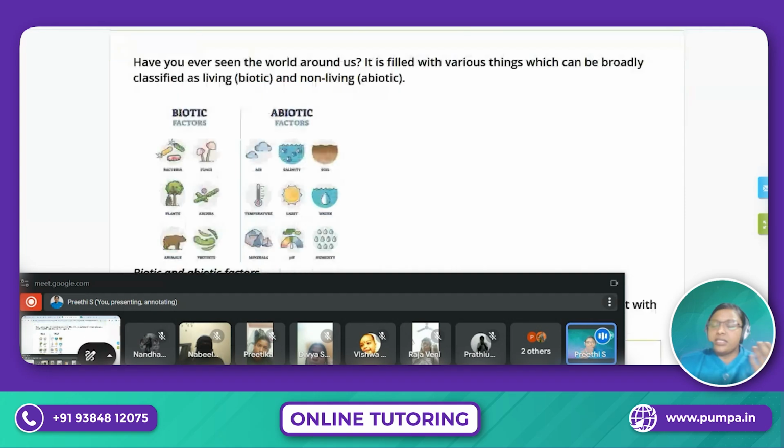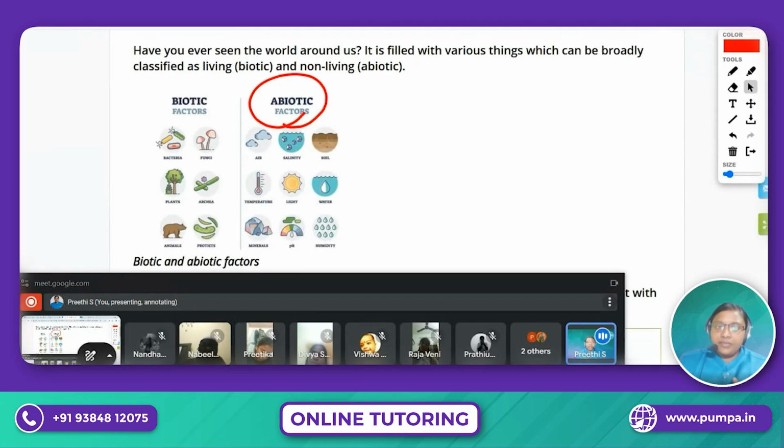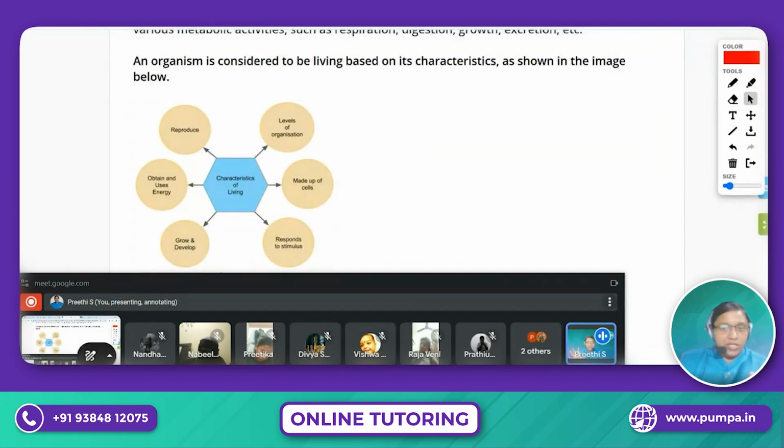Living things, we are mentioning this as a biotic factor. And then another one, which is called the non-living thing, or abiotic factors. Biotic and abiotic factors. So we are going to learn about this. Now, suppose we say living thing.